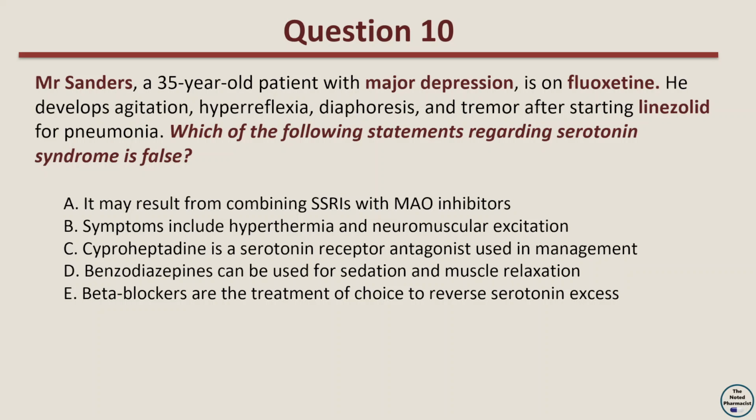Option B. Symptoms include hyperthermia and neuromuscular excitation. Option C. Cyproheptadine is a serotonin receptor antagonist used in management. Option D. Benzodiazepines can be used for sedation and muscle relaxation. Option E. Beta blockers are the treatment of choice to reverse serotonin excess.